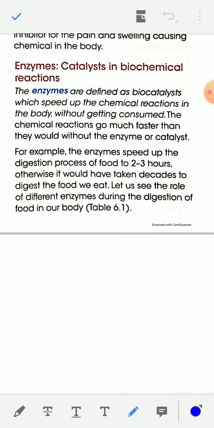Next, enzymes are catalysts in biochemical reactions. Enzymes are defined as biocatalysts which speed up the chemical reaction in the body. These are also catalysts, but they speed up the chemical reaction in the body without getting consumed.